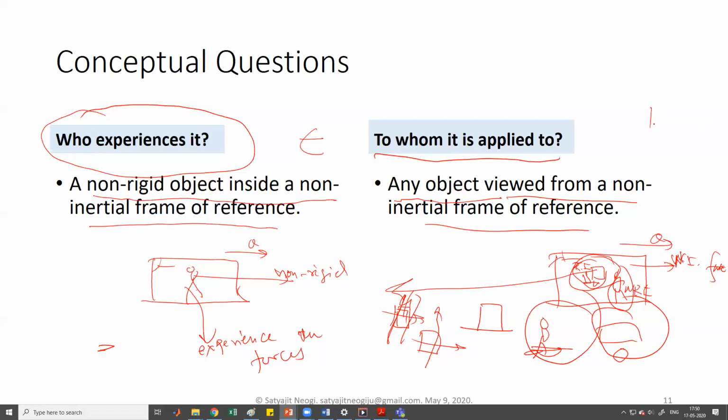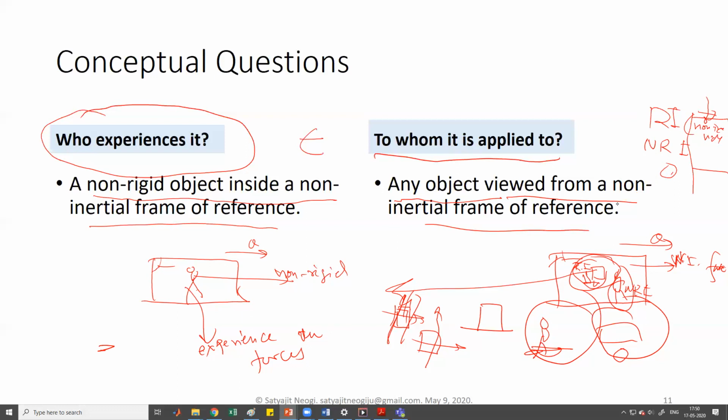So for all these objects, it can be rigidly or non-rigidly attached and inside the non-inertial frame of reference, or the object can be completely outside this non-inertial frame of reference. For all these objects, if they are viewed from this non-inertial frame of reference, you have to remember all of that.